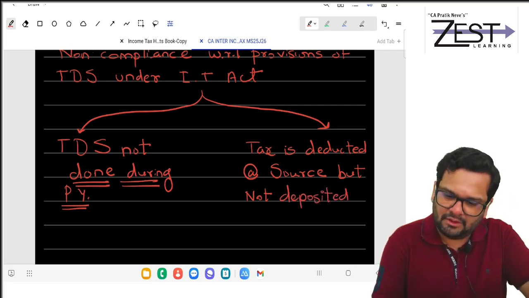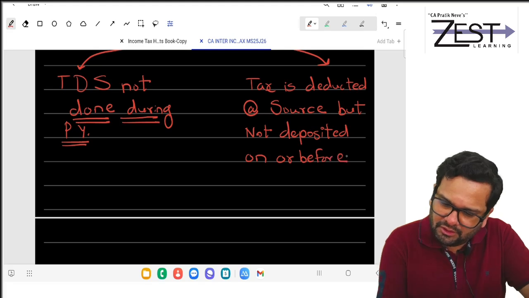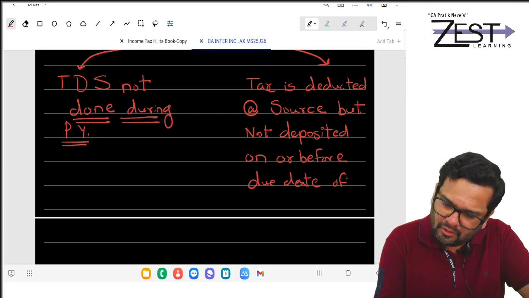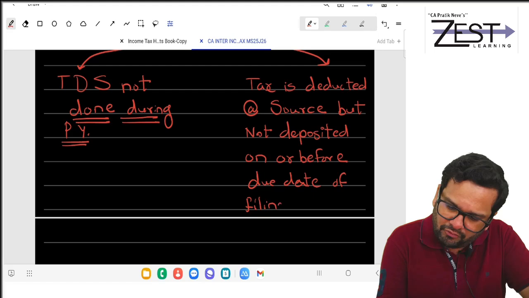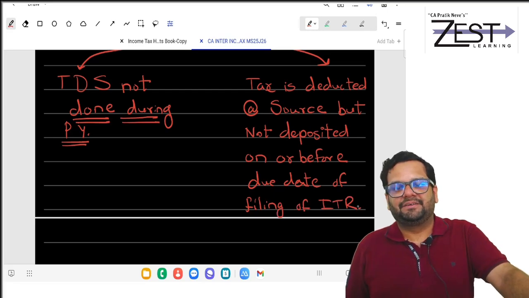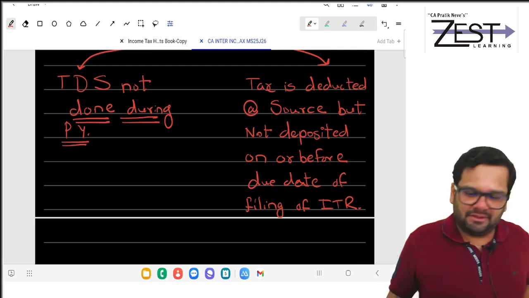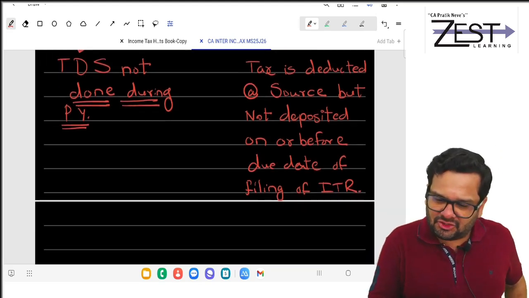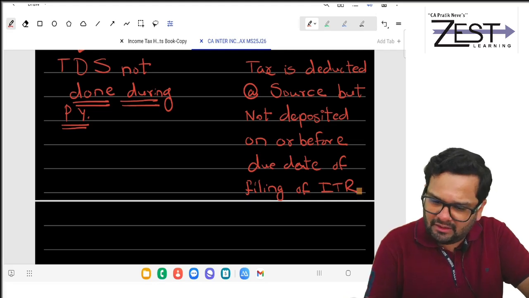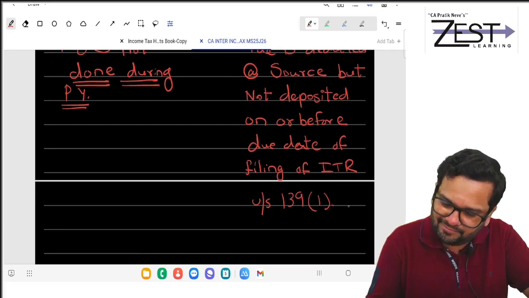But not deposited on or before the due date of filing of income tax return. These are the two mischiefs, non-compliance actually. Tax is deducted at source but not deposited on or before the due date of filing ITR under section 139(1).